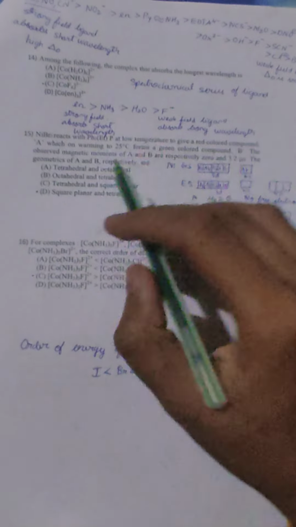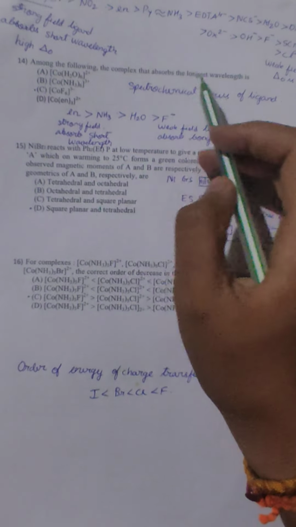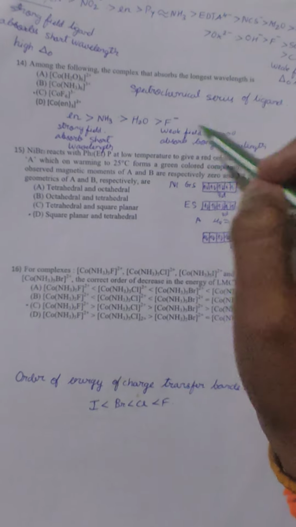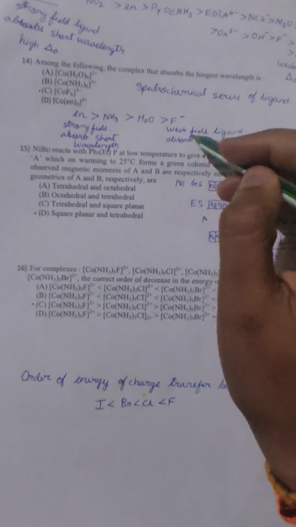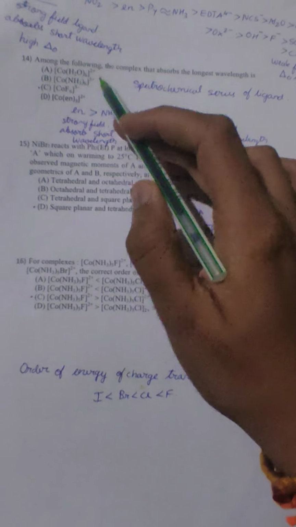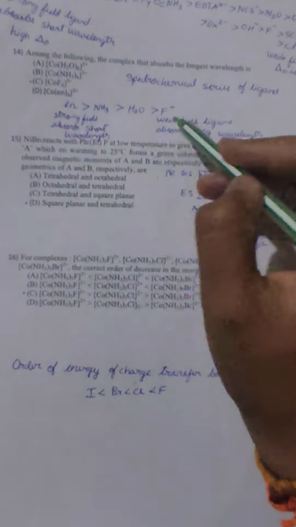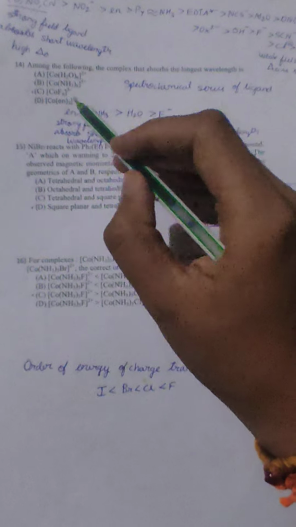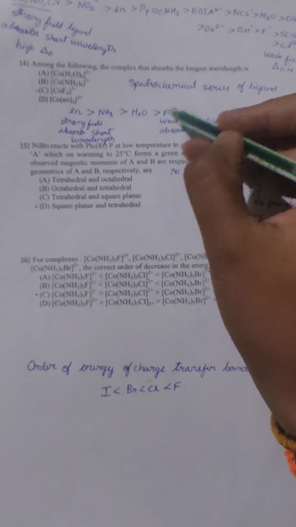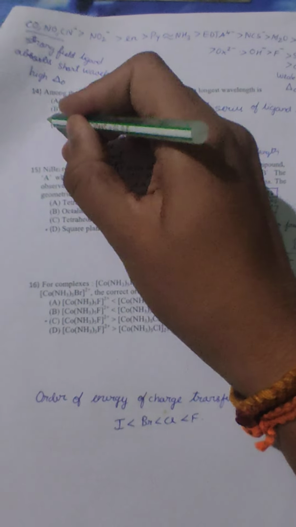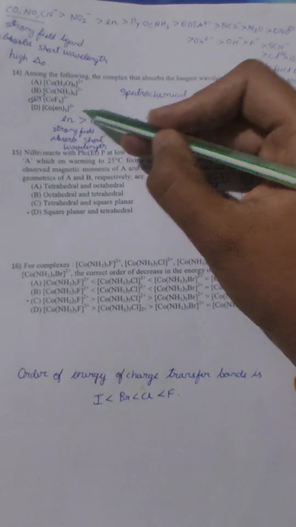So the next question is, among the following complexes, which absorbs the longest wavelength. This question is based on the spectrochemical series of ligands. Whichever has weak field ligands will absorb longer wavelength. I have summarized this because we have only 4 ligands mentioned, so I have taken these 4 ligands. Otherwise, there is a full sequence of ligands. So you have to consider which one will work. In this case, fluoride is the minimum compared to others. In case they give bromide, iodide, then iodide will have the least.